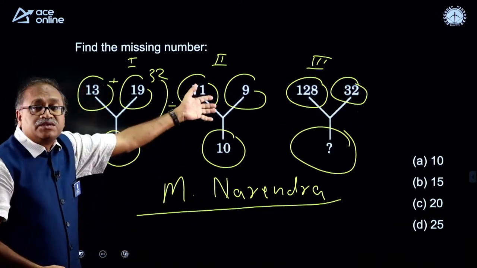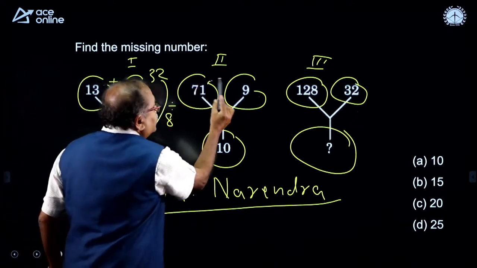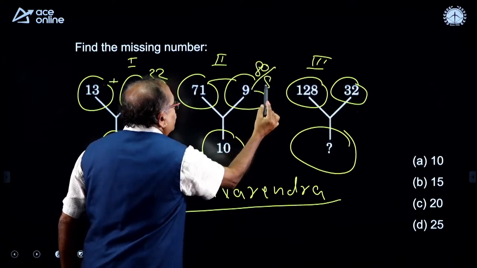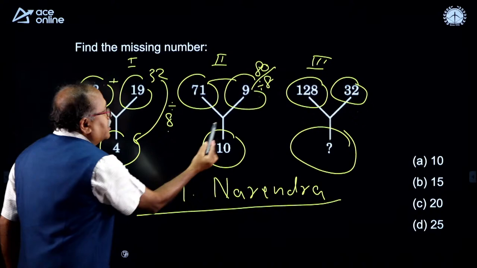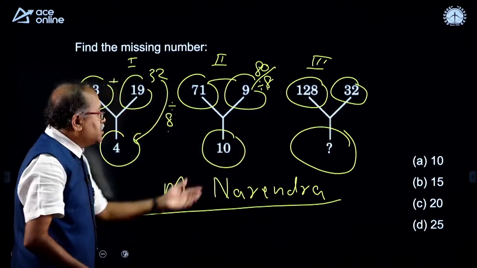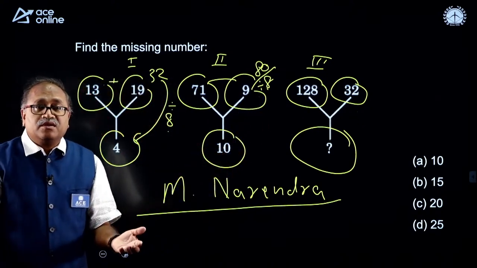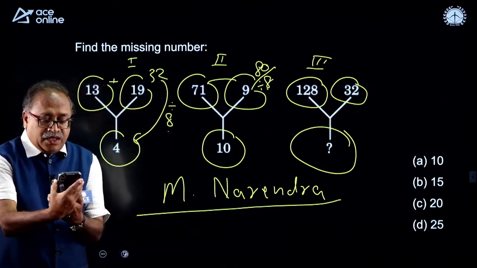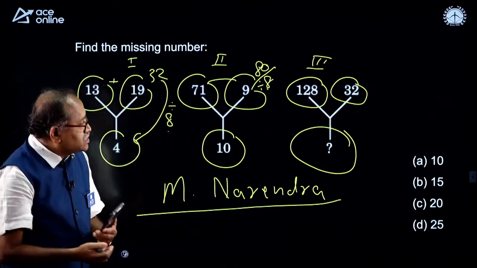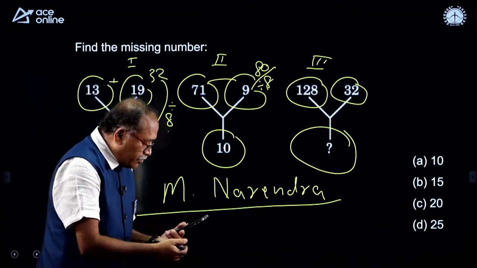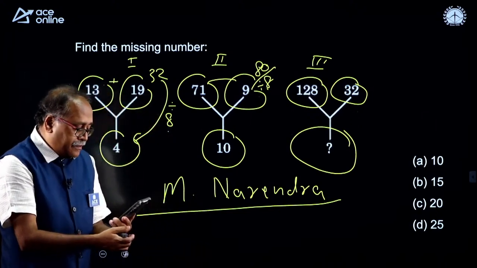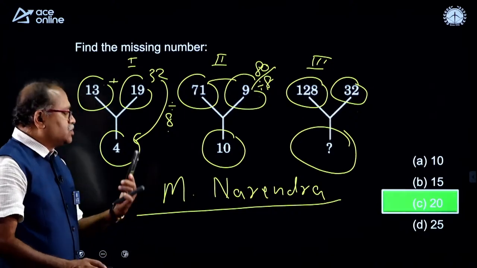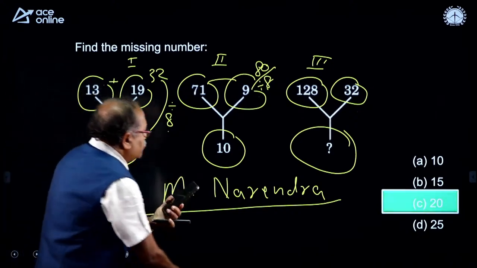Does the same relation stand in the second one? So here the sum is 80. When 80 is divided by 8, I am getting 10 here. You got the logic, my dear friends. Now the answer is 10. Oh wow, Ganesh, the answer is 10. Okay, let me check the answer. The answer says 20 divided by 8.